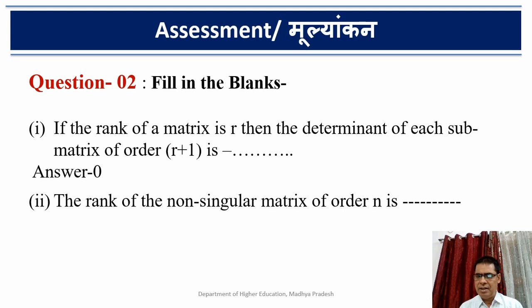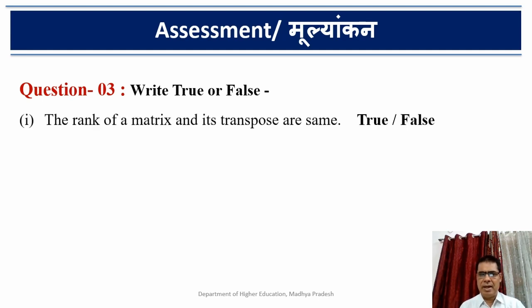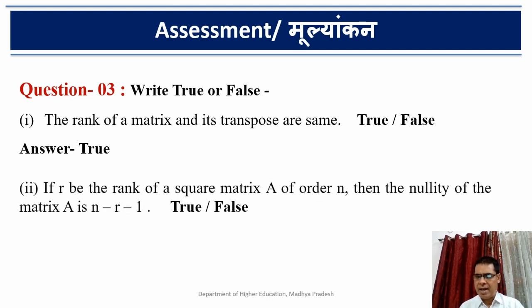Question third, write true or false. First, the rank of a matrix and its transpose are the same. Second, if r is the rank of a square matrix A of order n, then the nullity of the matrix A is n minus r minus 1.